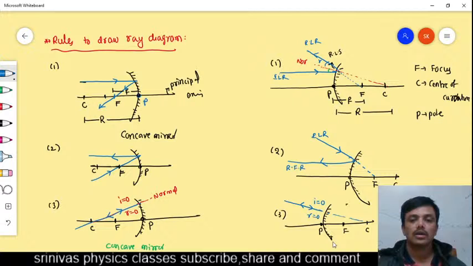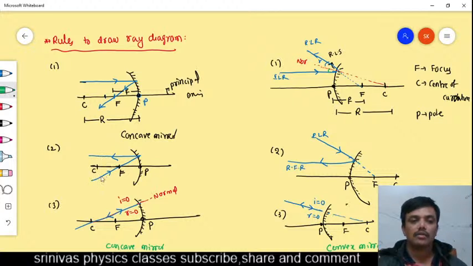Is it clear, students? This is for the convex mirrors. Based on this, you have to draw the ray diagram. In concave mirrors, when the light ray is incident parallelly, after the reflection it really passes through the focus. But here, when the light ray is incident parallelly, after the reflection it appears to pass through the focus.